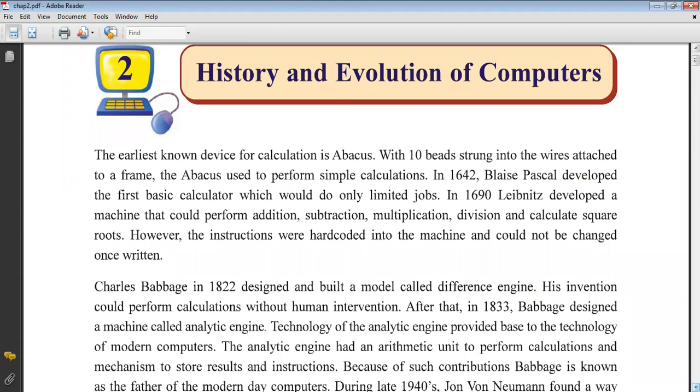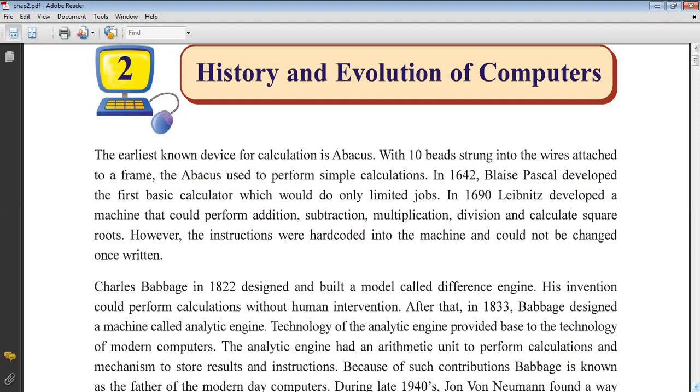The earliest known device for calculation is the abacus. You know very well what an abacus is, which has 10 beads strung on wires attached to a frame. The abacus was used to perform simple calculations. In 1642, Blaise Pascal developed the first basic calculator, which could do only limited jobs. In 1690, Leibniz developed a machine that could perform addition, subtraction, multiplication, division, and calculate square roots. However, the instructions were hard-coded into the machine and could not be changed once written.